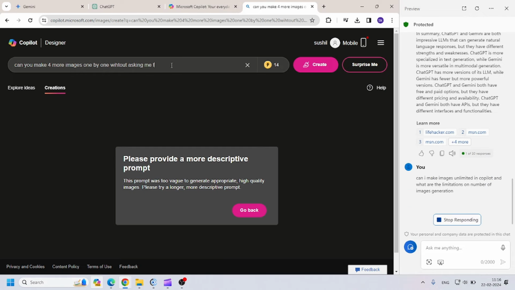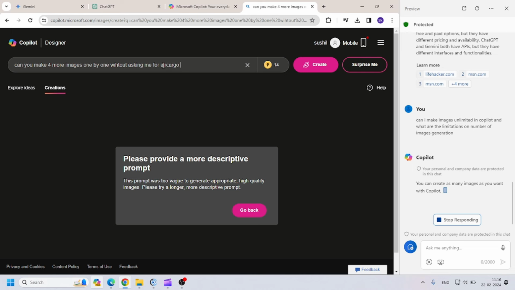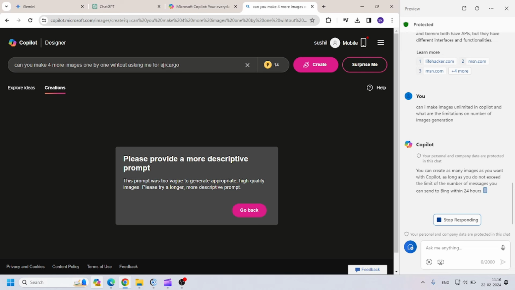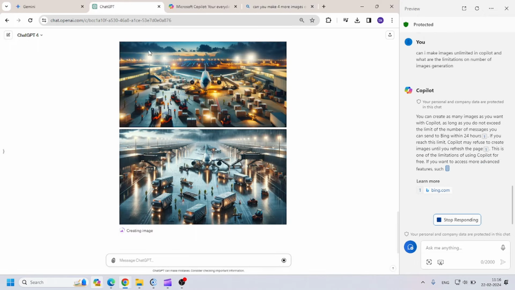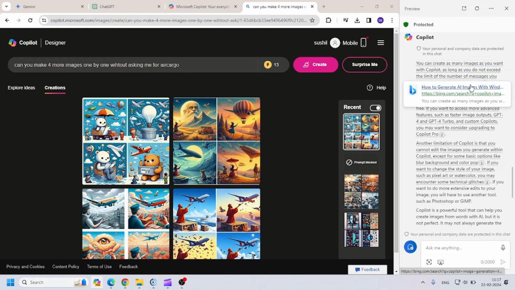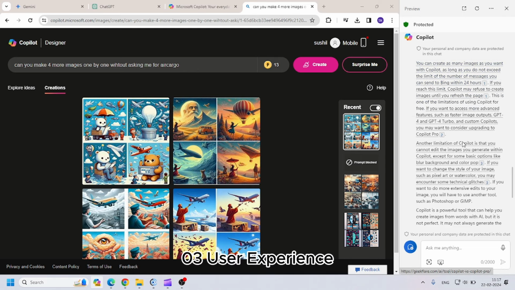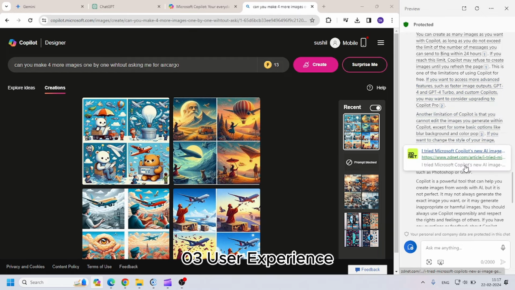Yes, for can you make 4 more images one by one without asking me for air cargo? So it is not taking the previous response. You need to write the whole request every time. But in ChatGPT, you don't need to. So in Copilot, you can generate as many images as you want within one day, 24 hours. There is no limitation. I think it is pretty cool.